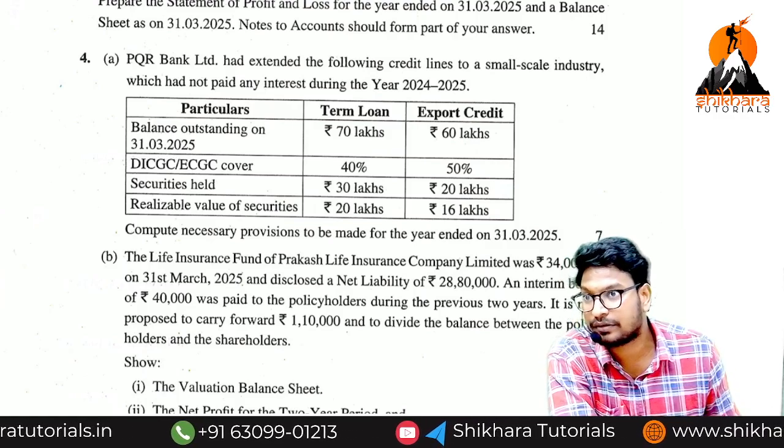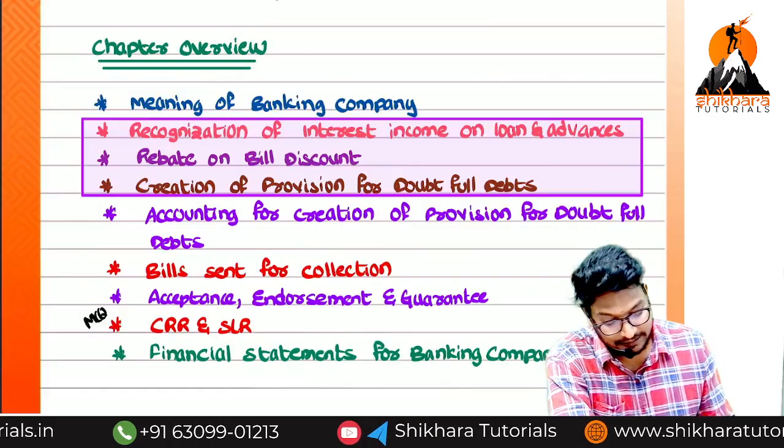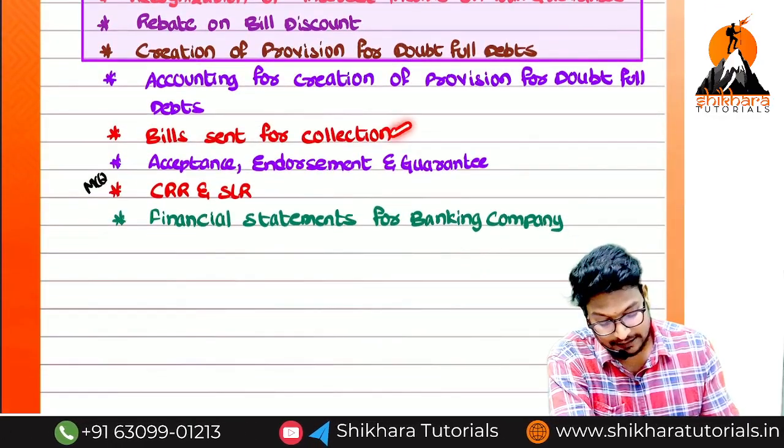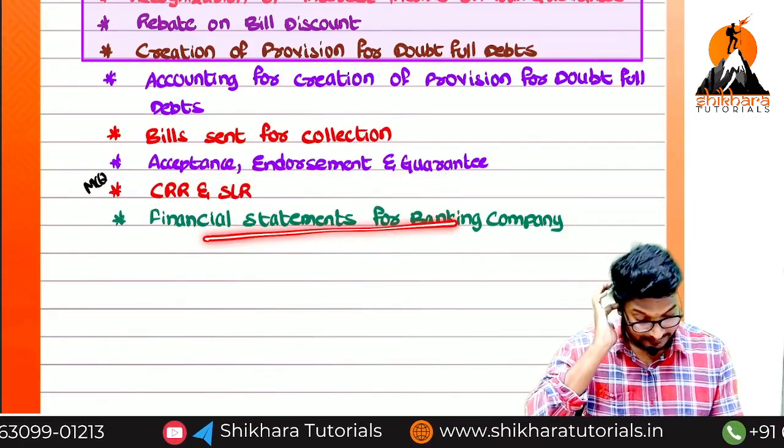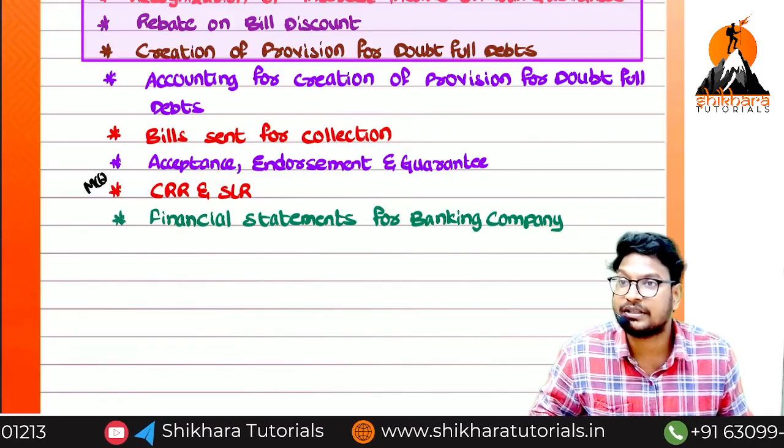Okay guys, shall I move forward? What concepts are remaining? Bills sent for collection and acceptance, endorsement and guarantee. And financial statements we can discuss after the completion of those.